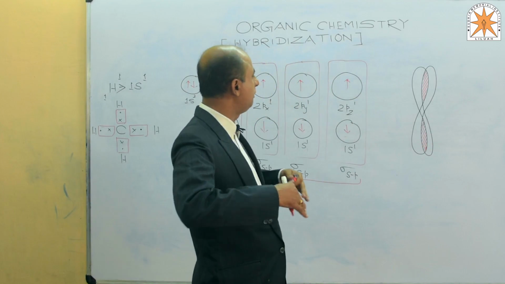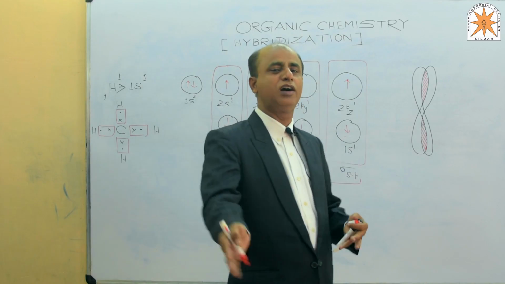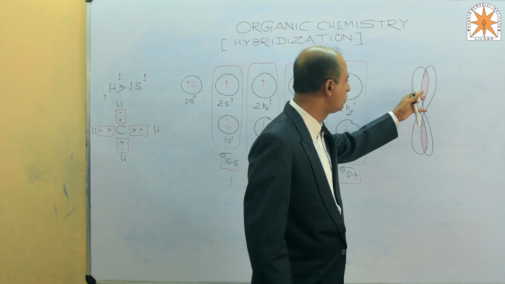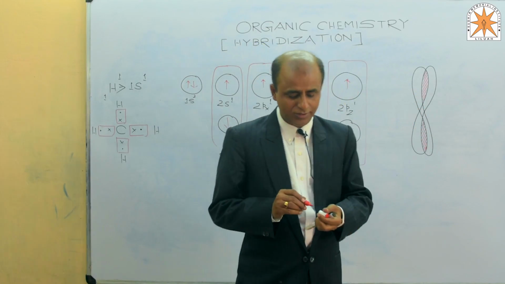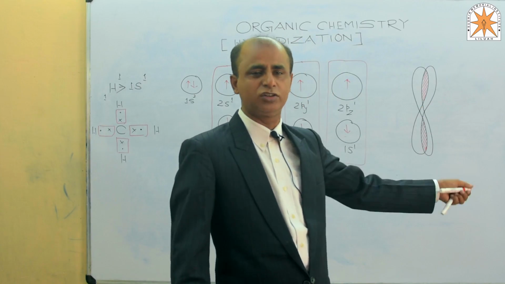Whenever bond multiplicity increases, that is, a single bond is converted to a double or triple bond, a pi bond forms, which is not formed by head-on collision. That's why it is said to be the weakest bond.